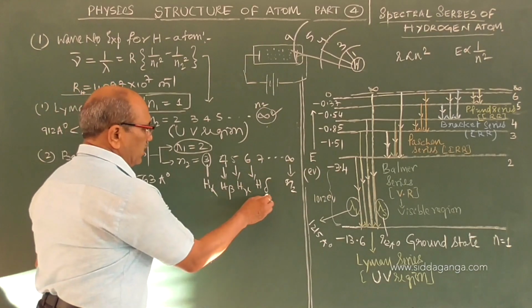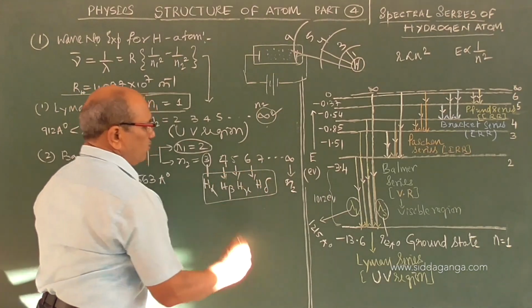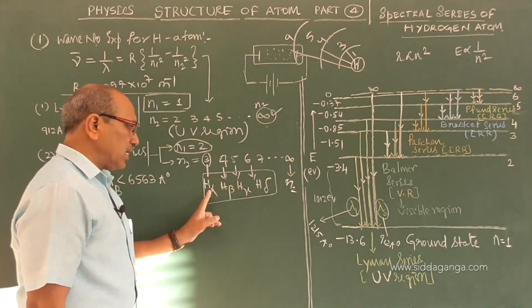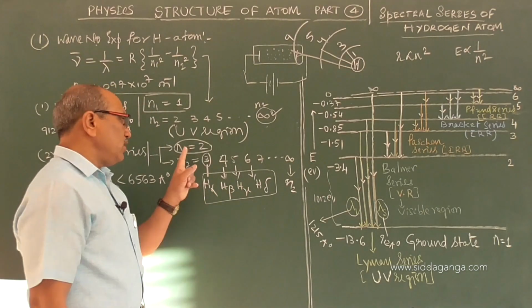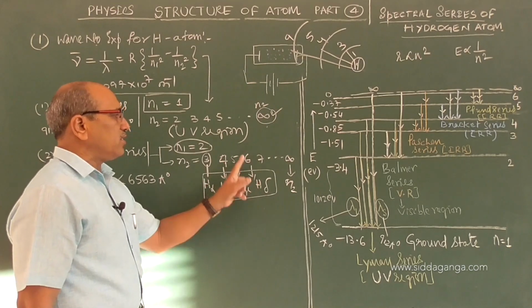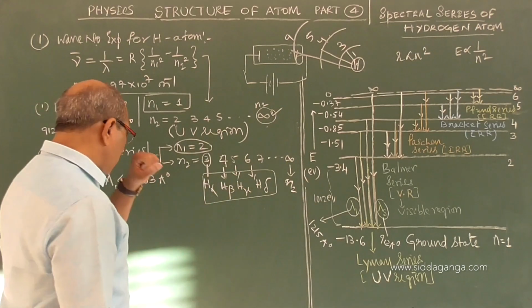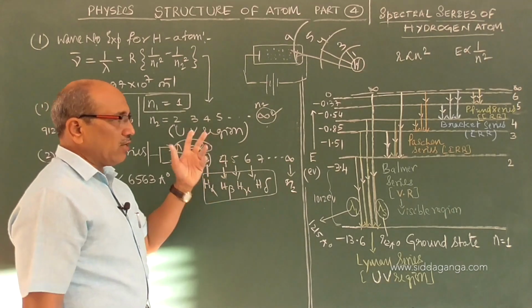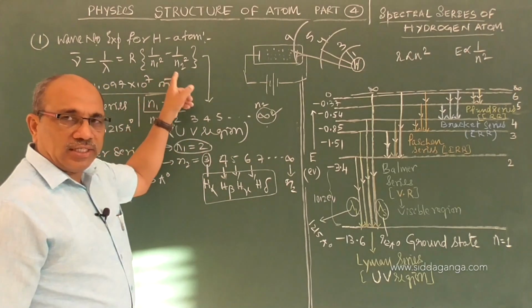These are the four lines of the hydrogen spectrum we have taken. So please remember this: it is confined to the Balmer series with N1 equal to 2, corresponding to alpha 3, beta 4, gamma 5 and delta 6. Any values they ask, you can calculate using this same relation.